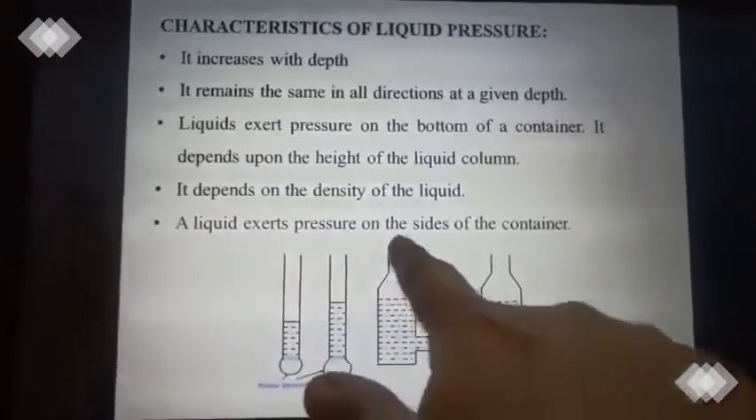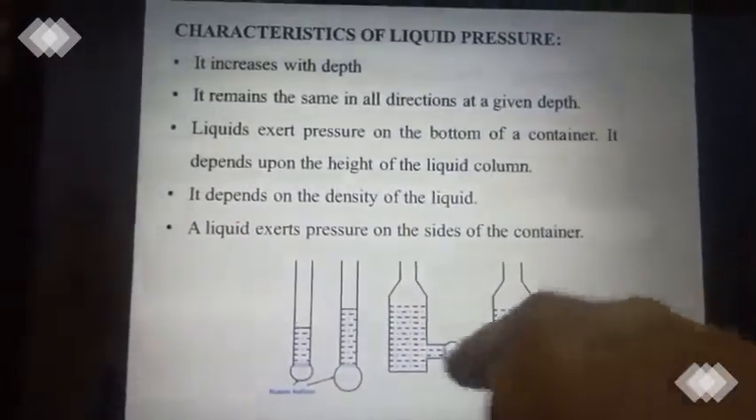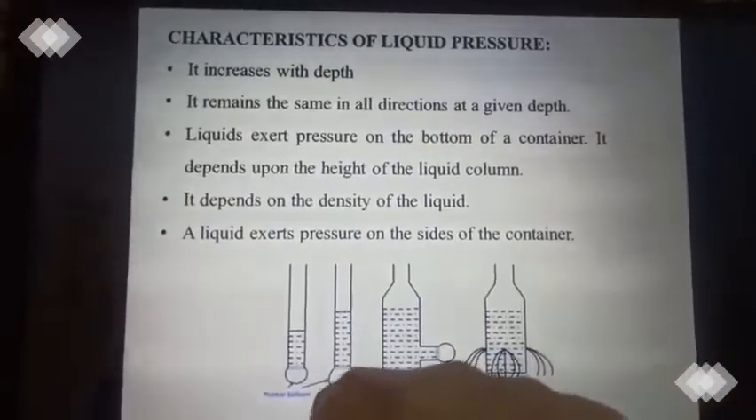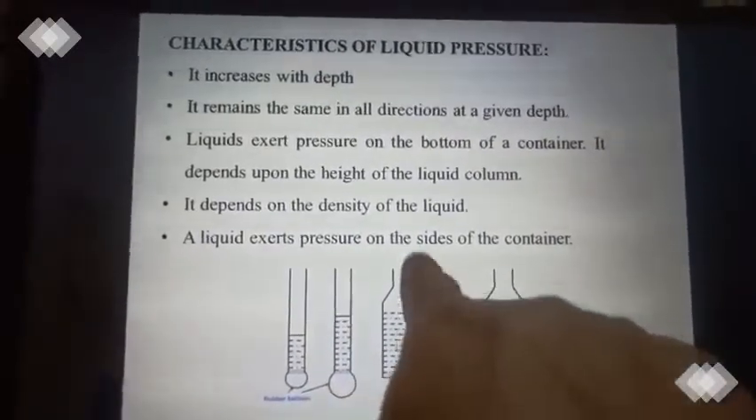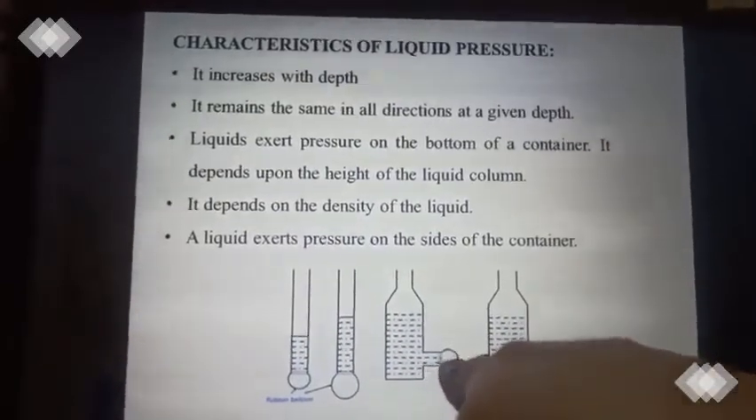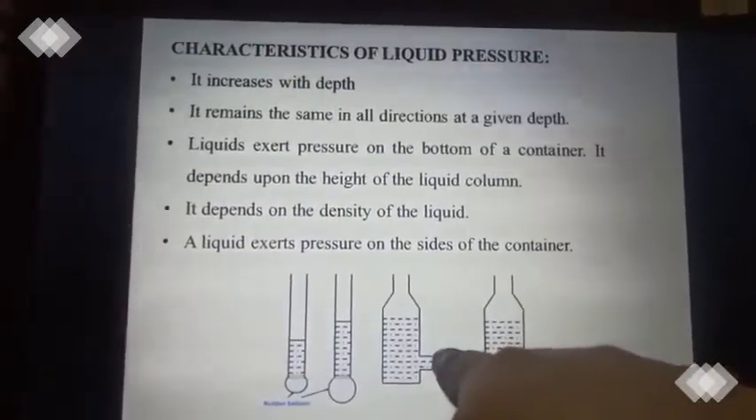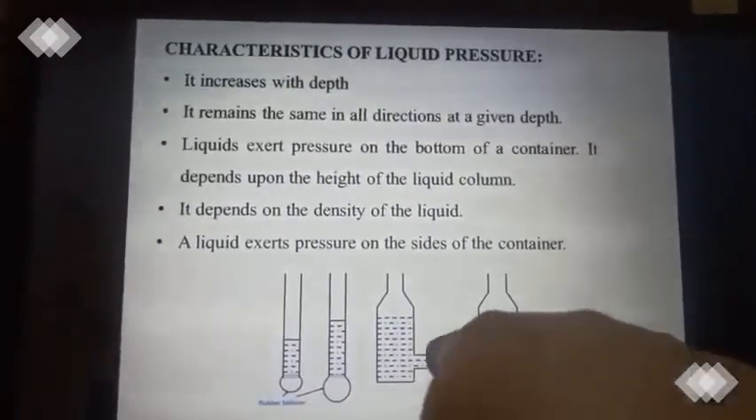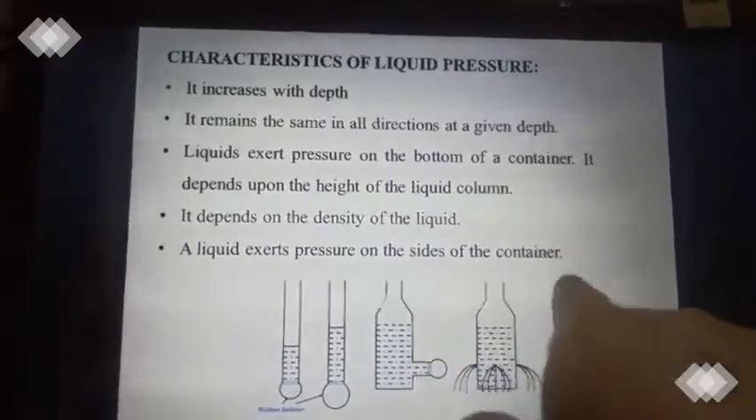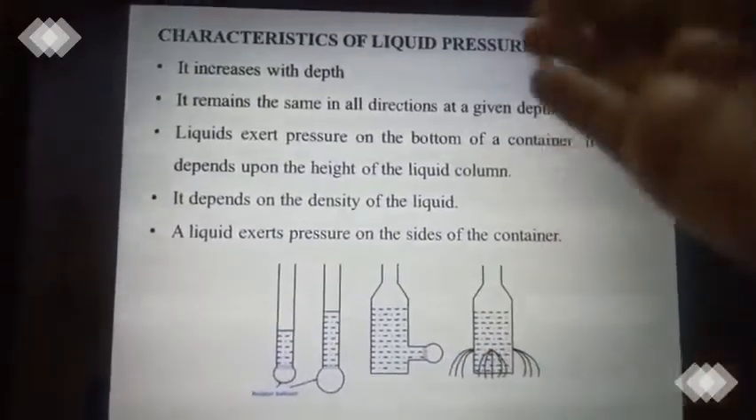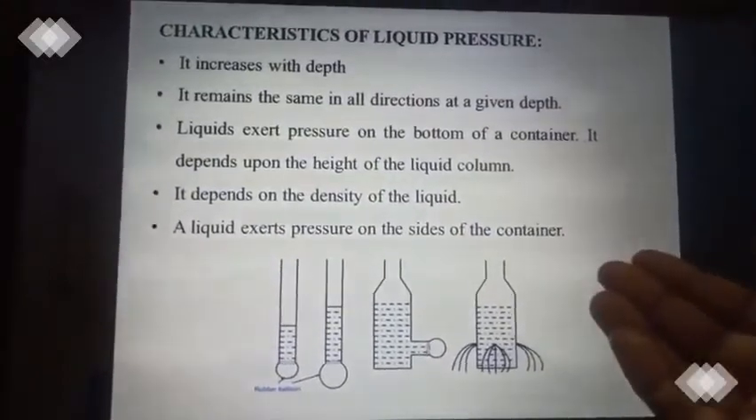A liquid exerts a pressure on the sides of the container. I told you it exerts pressure on the bottom of the container. In the same way, you take a water bottle, you insert a tube, and the other end of the tube is connected with a rubber balloon. When you pour some water, what will happen? The pressure will be exerted even on the sides of the container, so the rubber will bulge. Okay? Clear? So these are some of the characteristics of liquid pressure.